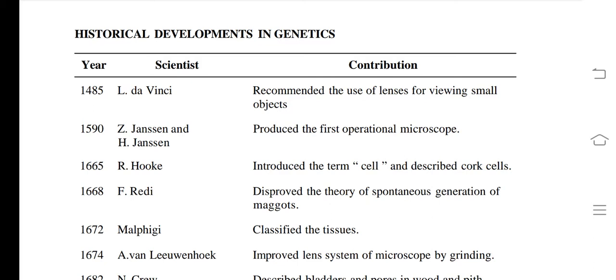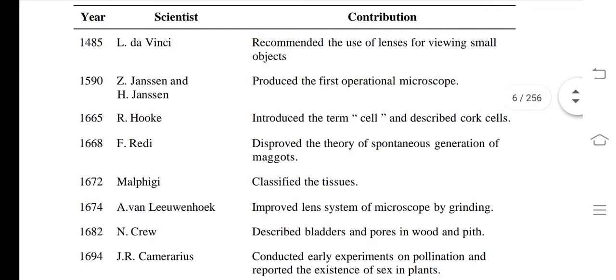Hansen produced the first operational microscope. Again, remember, the questions will not be asked in your board examination. It is one type of reference book for genetics, and this lecture is only for your information. Now see, in the year 1665, Robert Hooke introduced the term cell and described the cork cell. So underline this: 1665, Robert Hooke, term cell and described the cork cells.